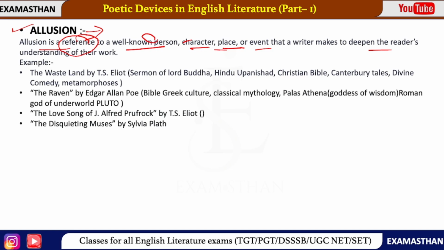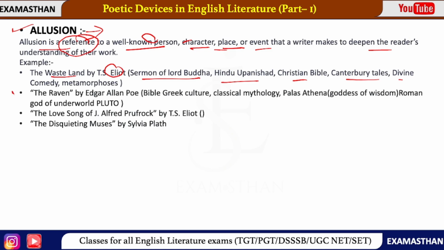For example, in The Wasteland by T.S. Eliot, you can see the reference of Sermon of Lord Buddha, allusion of Hindu Upanishad, Christian Bible, Canterbury Tales, Divine Comedy and Metamorphosis. These allusions, these references are used in The Wasteland by T.S. Eliot, right? So there you can find the allusion poetic device.